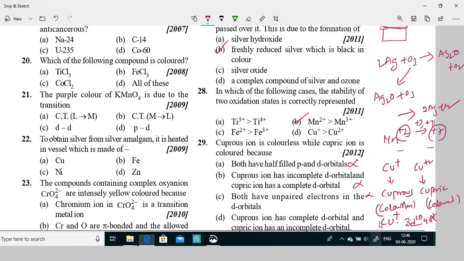So because the cuprous ion has a complete d orbital, it has 10 electrons, complete. And the cupric ion has an incomplete d orbital. Cupric ion means Cu2+. What is the electronic configuration? 3d9. 3d9 means one unpaired electron will be present, in the last orbital of the d orbitals, the dx2-y2 orbital. So option D is the correct option.